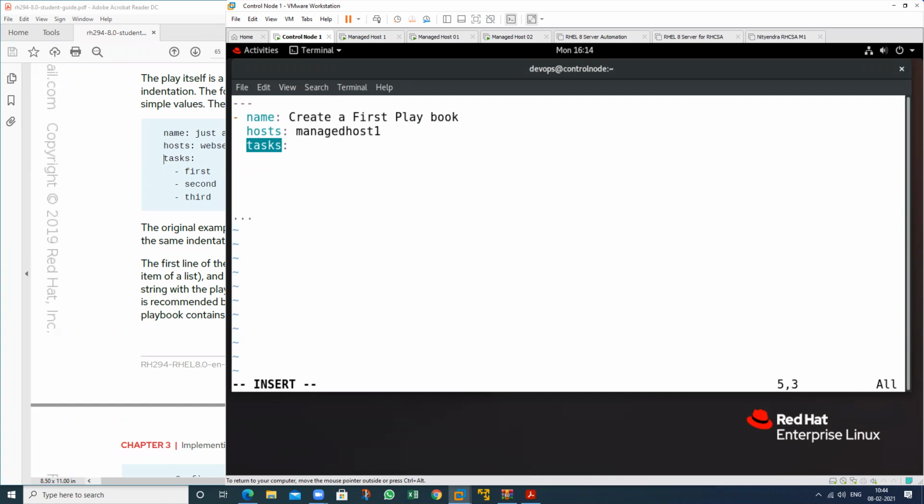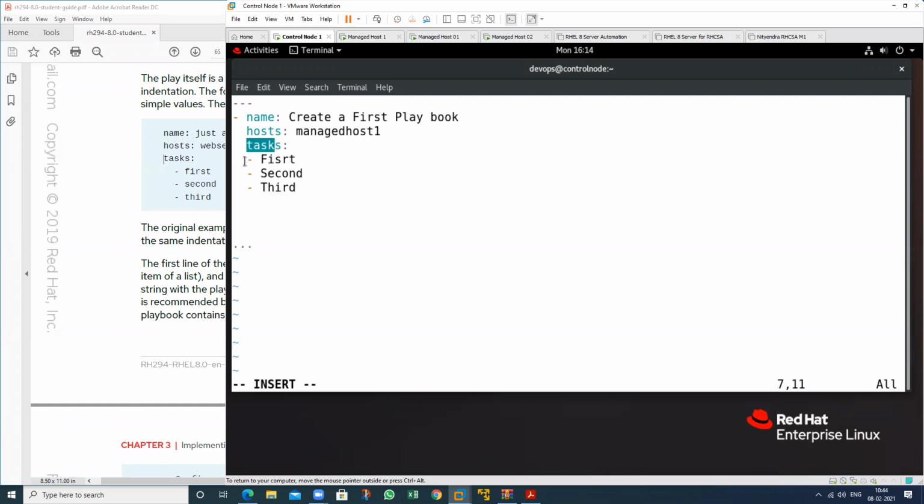So 2 spaces are maintained in this. Then just a hyphen for indication. This is my first task. If I write, then again a hyphen, this is my second task. This is my third. So like this way, you have to write the tasks.